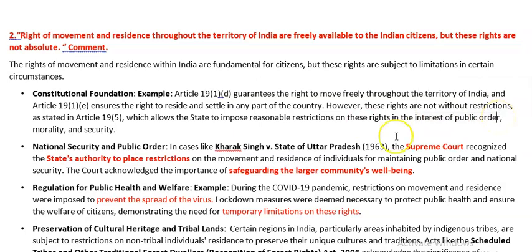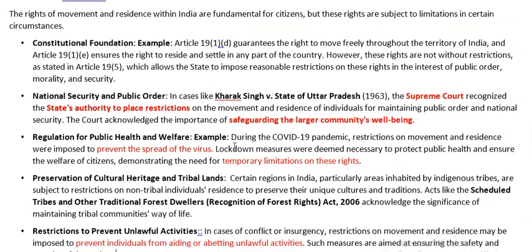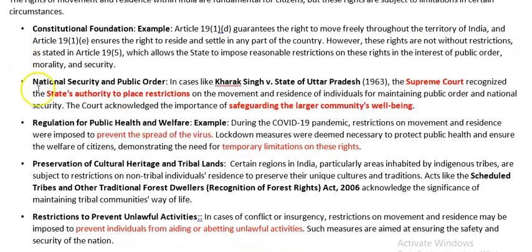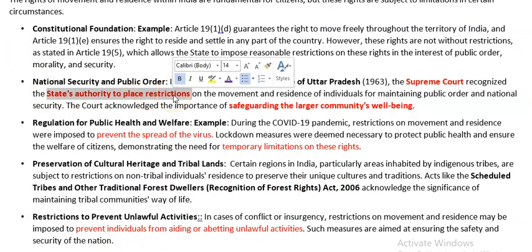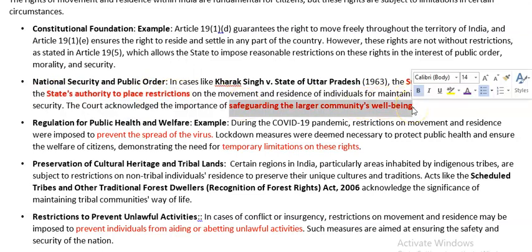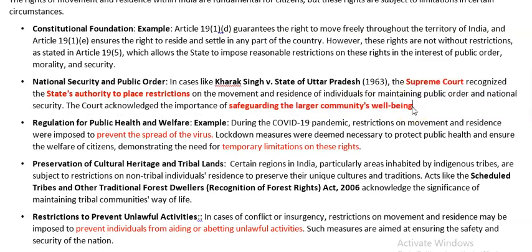So in the interest of public order, we discussed the case of Karachi versus State of Uttar Pradesh in 1963, where the Supreme Court itself said that public order or national security is very important, so people's movement must be controlled by the state authority by placing restrictions. Now, that is in the interest of the larger community's well-being. A certain people's mobility is controlled, and whether it is only in the case of national order or national security, it is controlled.